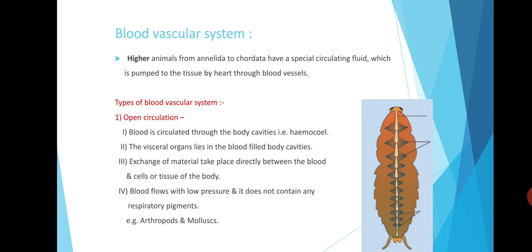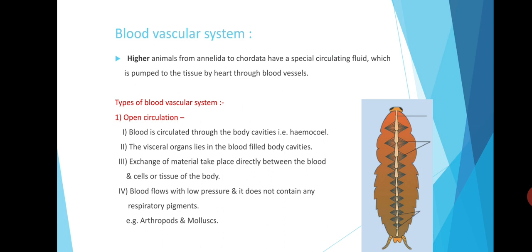In higher animals, the circulation is carried out by a special fluid. That fluid is called blood and lymph. The higher animals from Annelida to the chordates have the special circulating fluid, that is the blood, which is pumped to the tissue by the heart through the blood vessels.